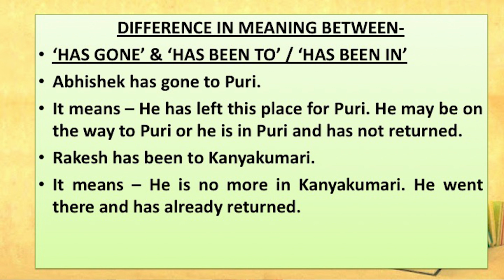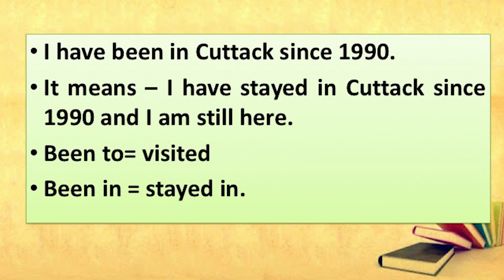And the third point is has been in. I have been in Cuttack since 1990. It means I have stayed in Cuttack since 1990 and I am still here. So, been to means visited and been in means stayed in, and your idea about using been to, been in should be very much clear, so that you will not commit any mistake.